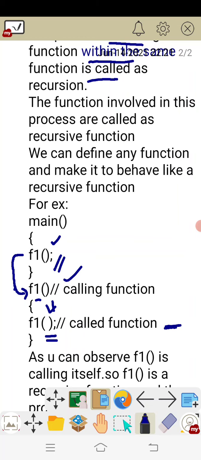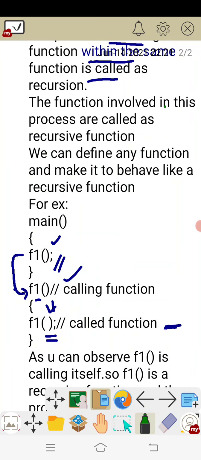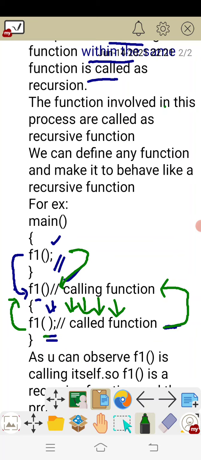Okay, so what will happen? After main calls the f1 function and the control goes to the f1 function, this will again be called by itself and the control will again go to the beginning of the function. Again you will enter inside for the second time, again f1 will be called, and for the third time also we go to the beginning of the function and enter. This will happen a number of times. Let us say this will happen an infinite number of times.